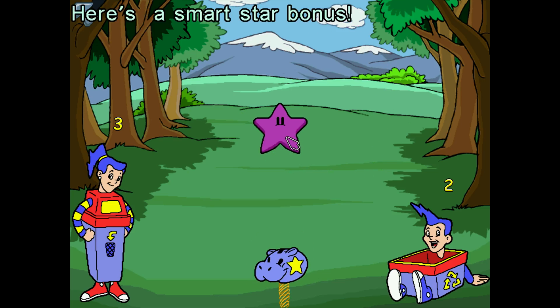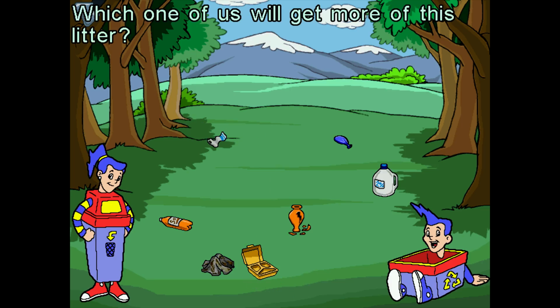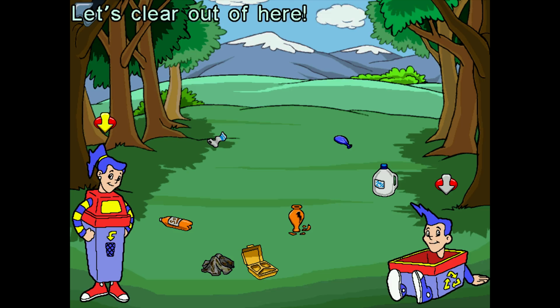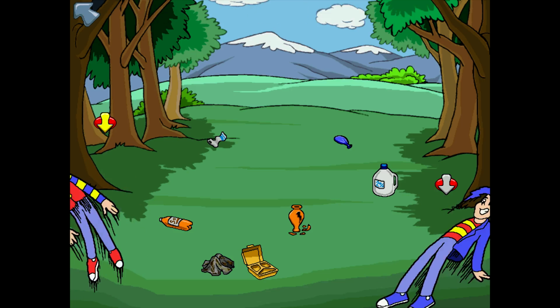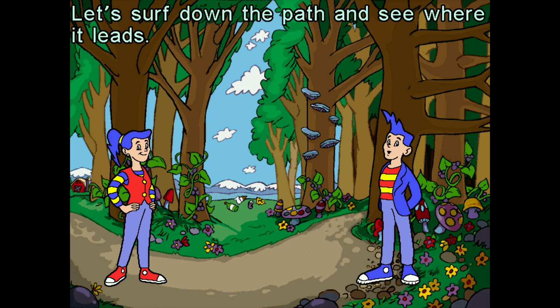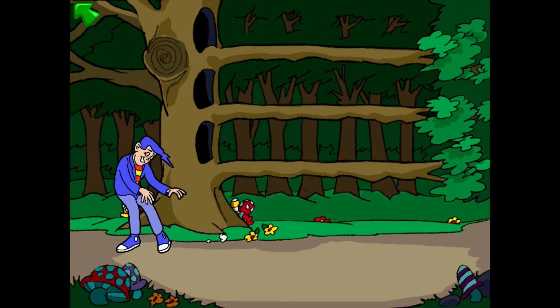Here's a SmartStar bonus. So this is yet again another puzzle that would be pretty easy to get stars on. Which one of us will get more of this litter? Thanks for your help cleaning this up. It's interesting here, if a kid put enough time in it, may learn some game theory and start playing specific things to get more stars. Let's surf down the easier path and see where it leads. Because of that, they wouldn't be evenly educated.